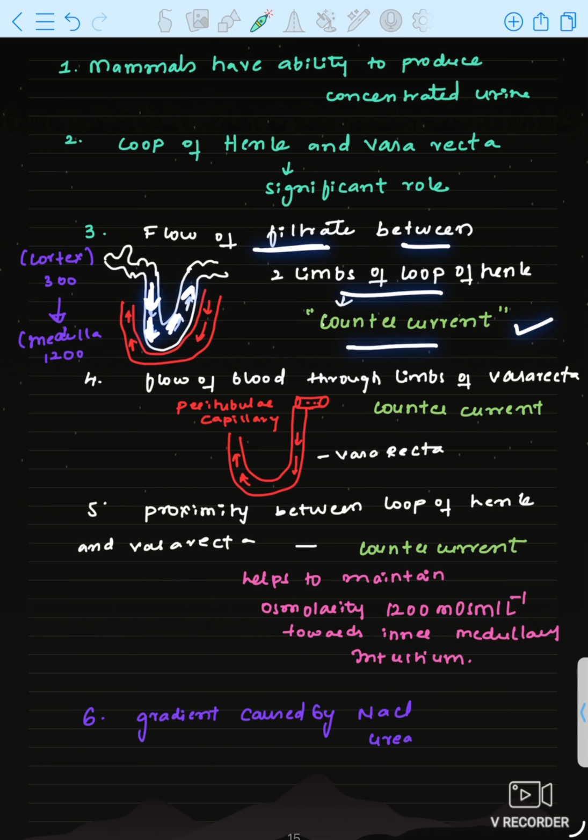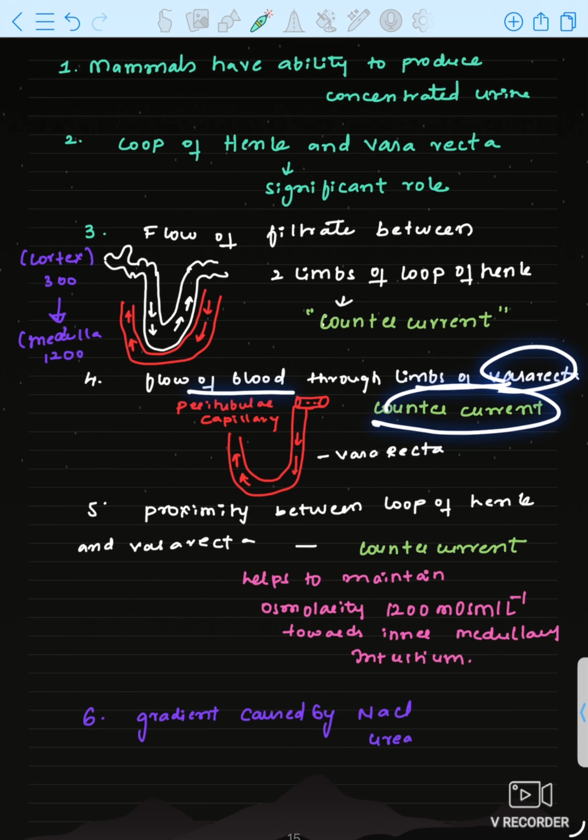It is descending and it is ascending, in opposite directions, no? And the flow of blood through the limbs of vasa recta is also counter current. This is vasa recta from the peritubular capillary. The direction of flow of blood is opposite: this is downward, this is upward. So it is a counter current mechanism.